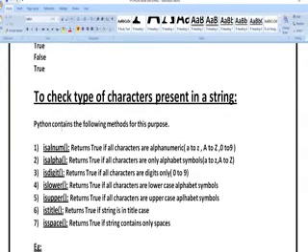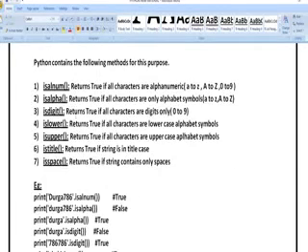Next, there are a few commands. These commands help to check whether certain things are present in our given input or not.